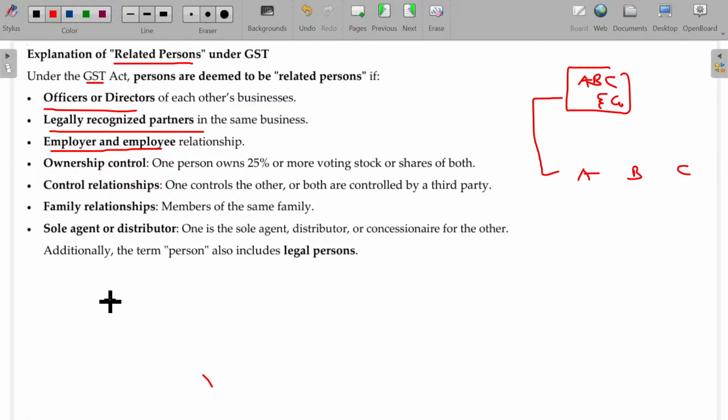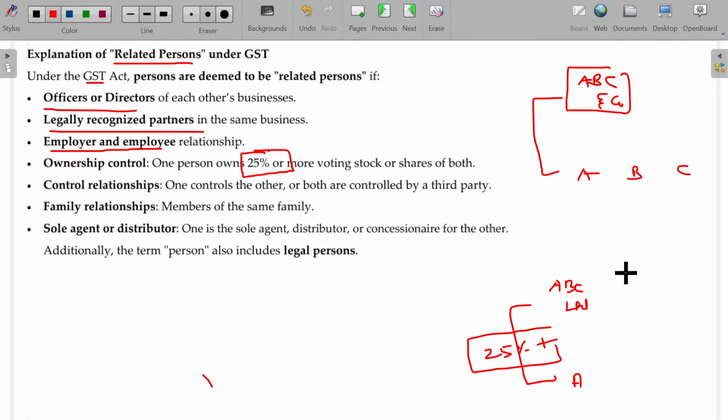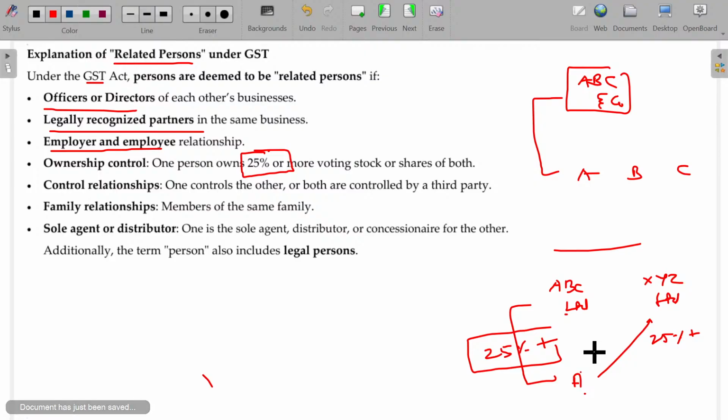Where an employer-employee relationship exists, they are also considered related persons. Also, 25% or more voting power makes persons related based on ownership. Say ABC Limited Company, where A is a shareholder holding more than 25% shares, then these two are related persons. Or in XYZ Limited, A also has more than 25% voting power. So A and ABC are related persons, A and XYZ Limited are also related persons, and ABC and XYZ are also related persons.